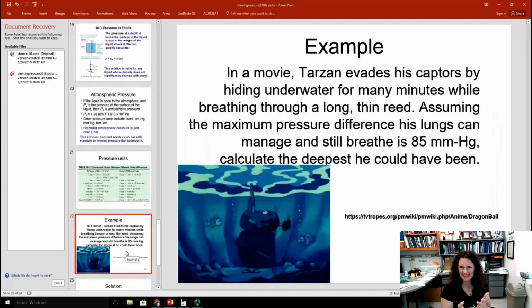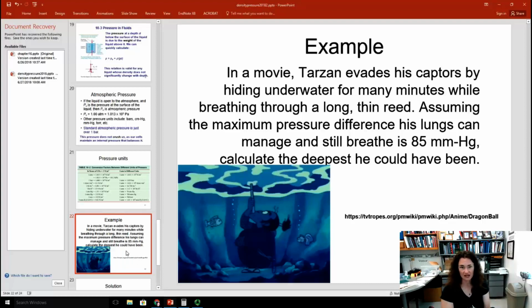Okay, you might have seen this kind of idea in cartoons. So let's say that there's a movie, a Tarzan cartoon movie, where Tarzan evades his captors by hiding underwater for a few minutes while he breathes through this long, thin reed or straw. You might have seen this. This is a really common trope in a lot of cartoons.